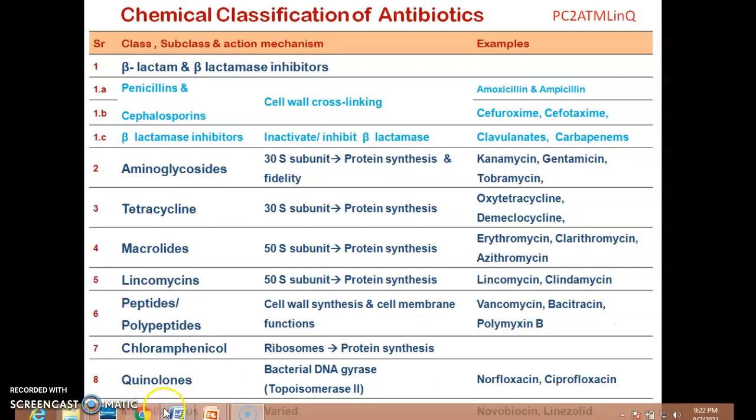When it comes to the miscellaneous class, there are various groups, and some examples are novobiocin and linezolid. Linezolid is a very recent trend drug, an antibiotic generally considered a higher class of antibiotic. And it is always preferred that you start with a lower class of antibiotic because of resistance.